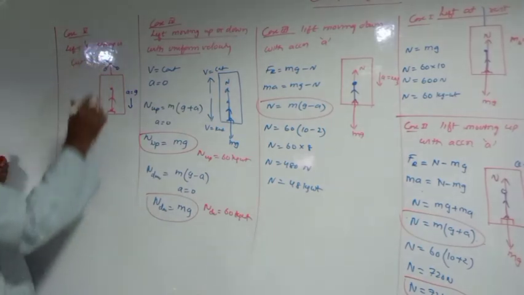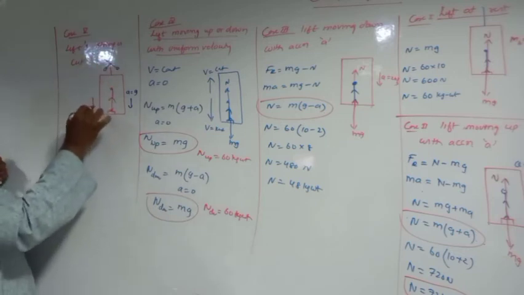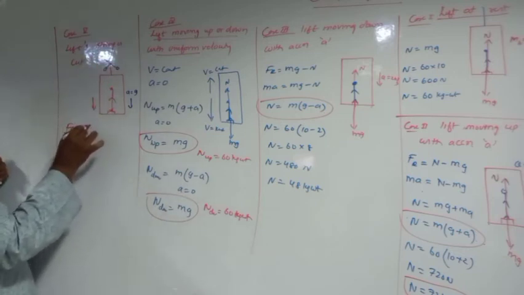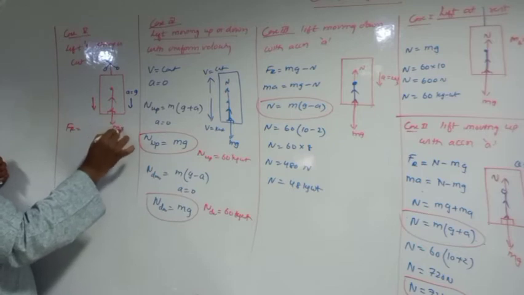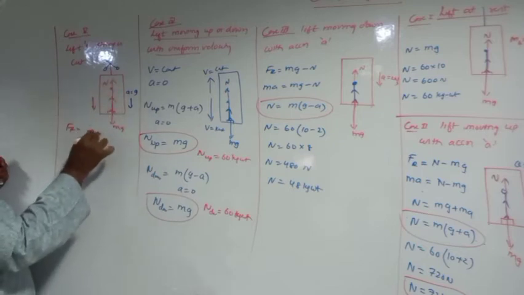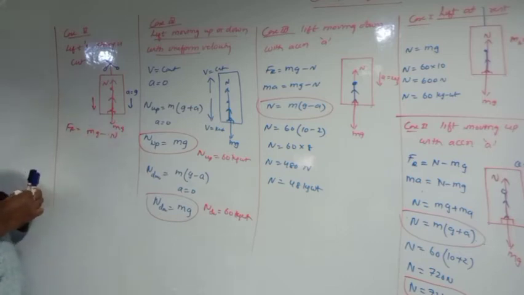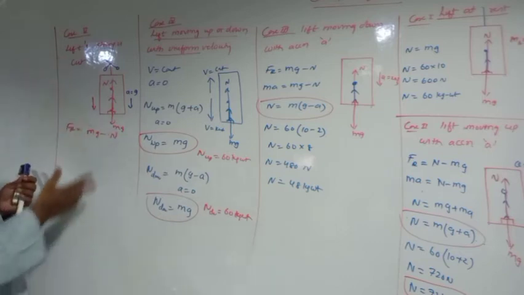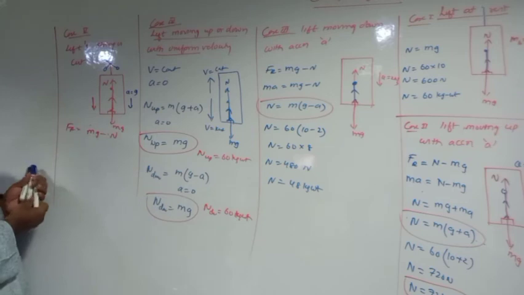So here the lift is cut, which means it is coming downwards now. Therefore the resultant force is going to become, what is this? mg is acting downwards, N is acting upwards. So you have to write mg minus N now, because it is a freely falling body coming downwards, which means mg should dominate the normal reaction here.